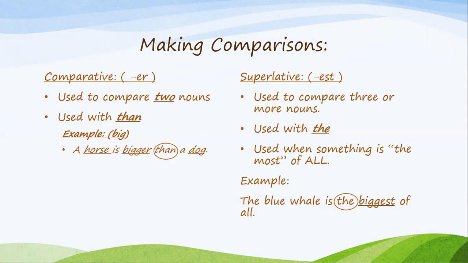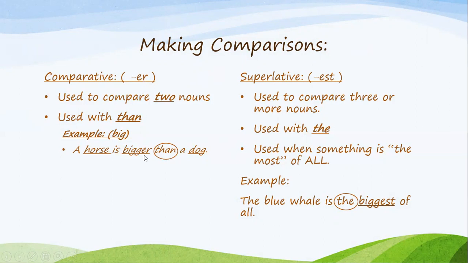When do we use the comparative? Well, you use the comparative to compare two nouns. The comparative form is used with the word than. You're going to see this word. This is the key word that you're going to find, and it's going to sort of let you know that it's the comparative form that you need. Example, big, it's an adjective, right? A horse is bigger than a dog. See the word than here in the sentence?